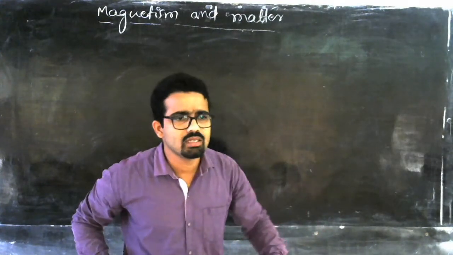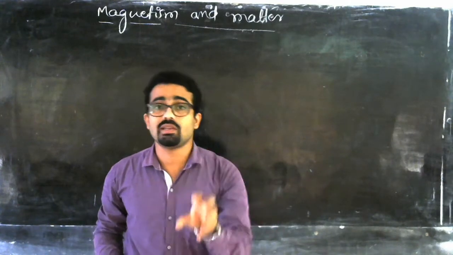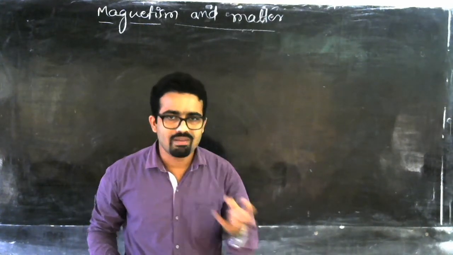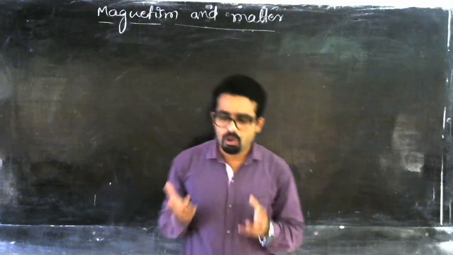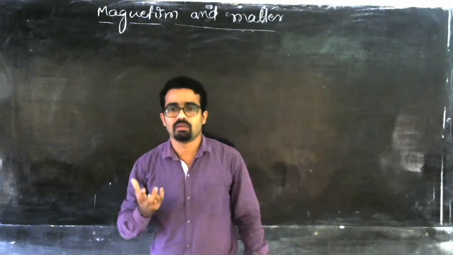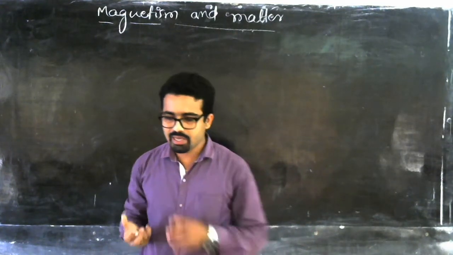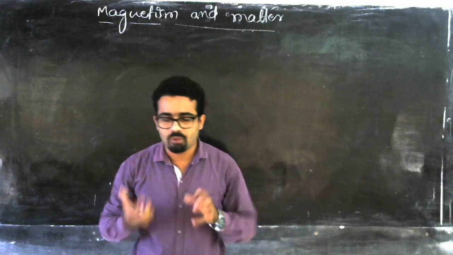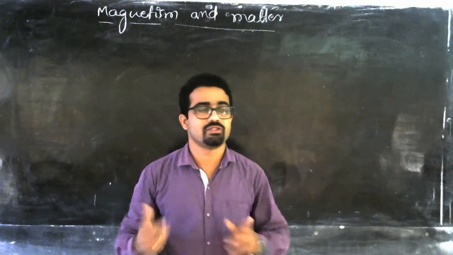So these are some of the properties of the bar magnet. Now let's see some properties of the bar magnet, and also some properties of magnetic fields.